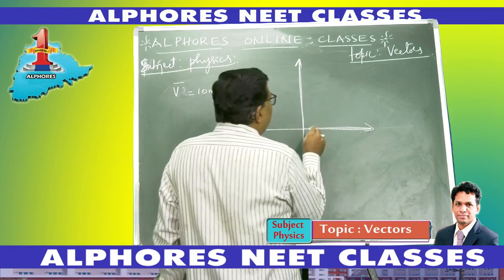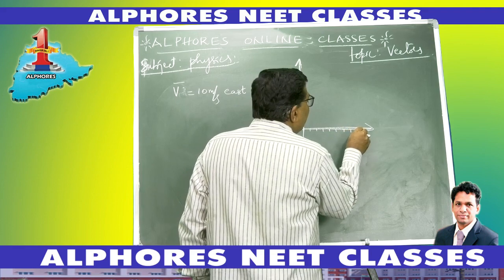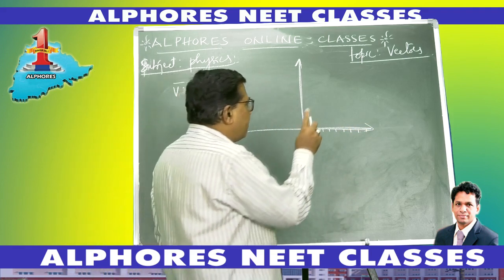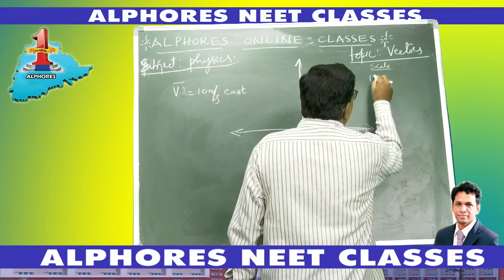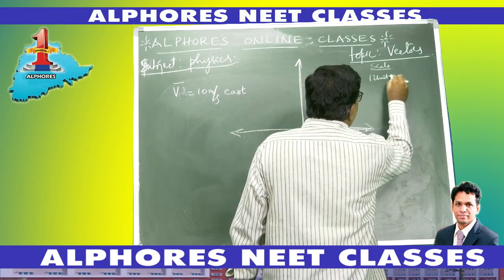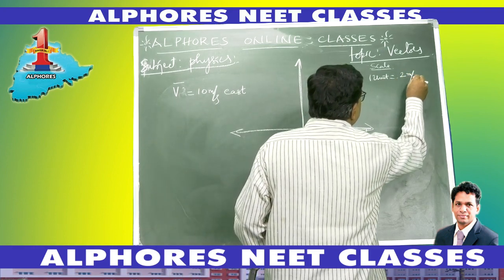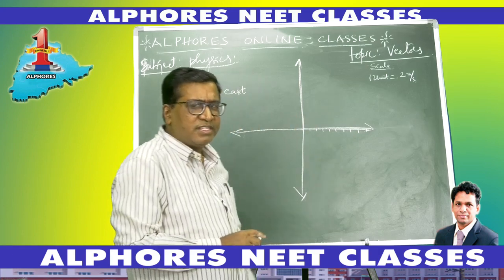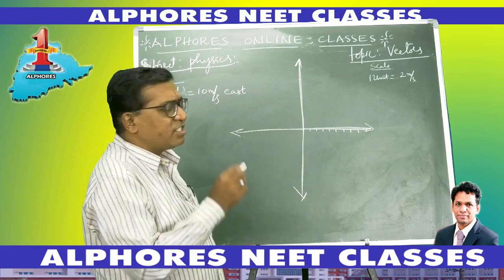Every unit in this graph is equivalent to, let us say, 2 meters per second.